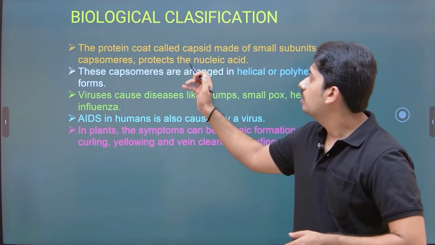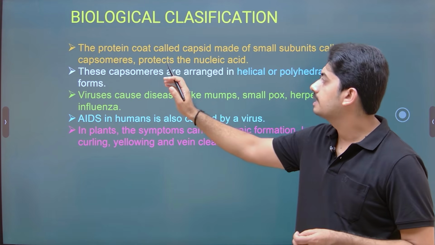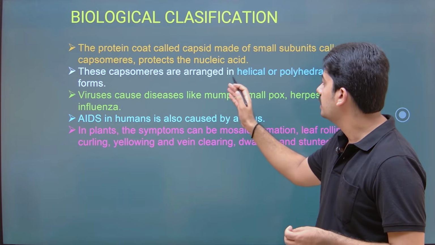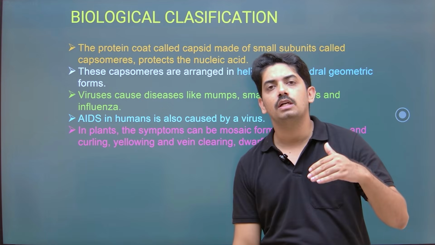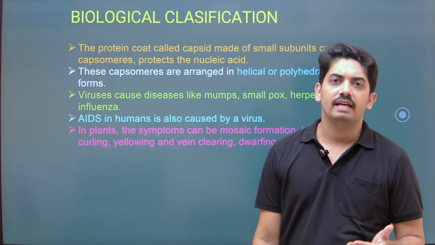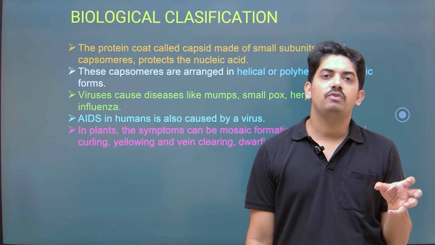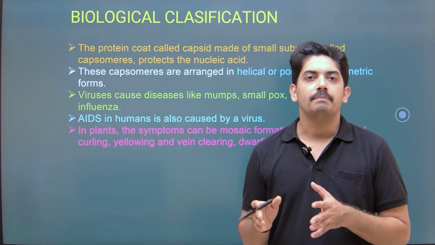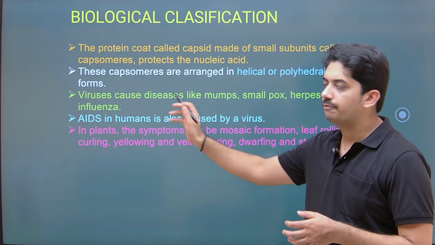Now the protein coat is called capsid, made of small subunits called capsomeres, and protects the nucleic acid. These capsomeres are arranged in a helical or polyhedral geometric form. So if you observe the tobacco mosaic virus, TMV, and a bacteriophage, in TMV the protein coats are in the form of helical capsids. In bacteriophage, it is in the polyhedral geometric form.